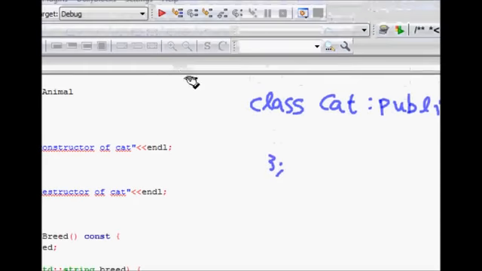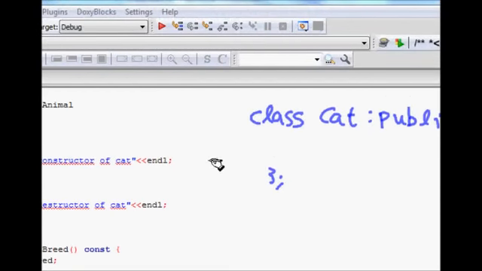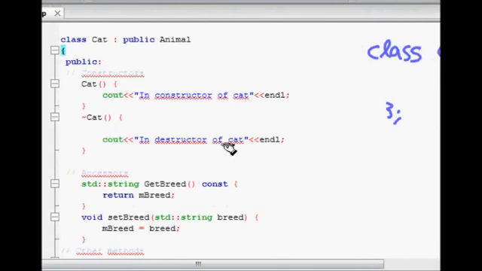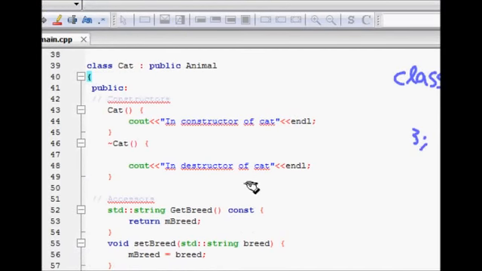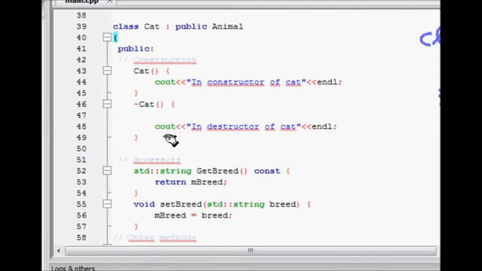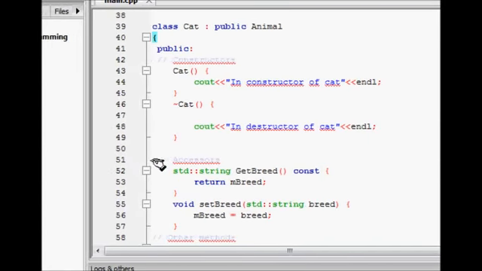Those will be available even if you just write this. This is very important because you are reusing code that is already written by someone, so you are not reinventing the wheel. You have already got an animal class, and we use it by just saying public animal.